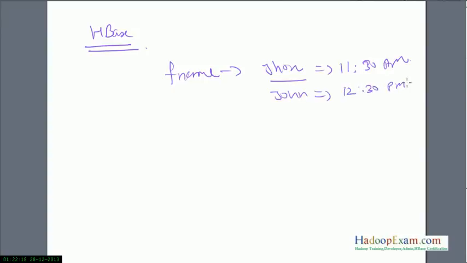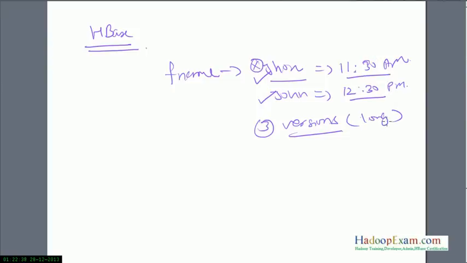So now HBase won't delete this data. HBase will keep this data as well as the new data, and by default HBase keeps 3 versions of data. Each version is assigned a time, and that is the timestamp, and this is a long data type. So it stores a long value for each version, something like 1111992, and the value is John.